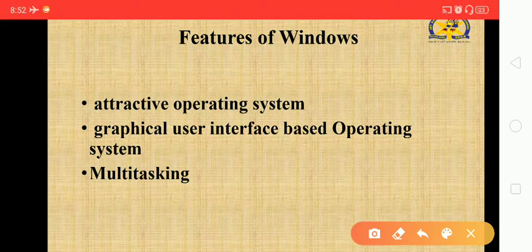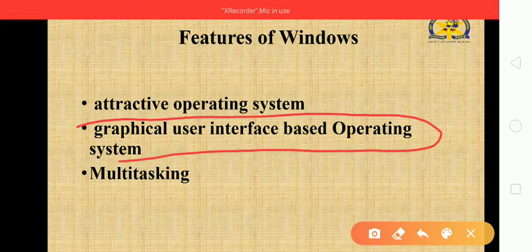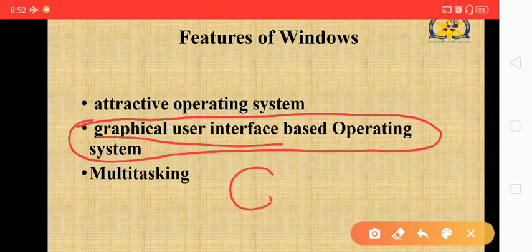Next, the most important thing which makes Windows most popular, just in India, is the graphical user interface, that means GUI.